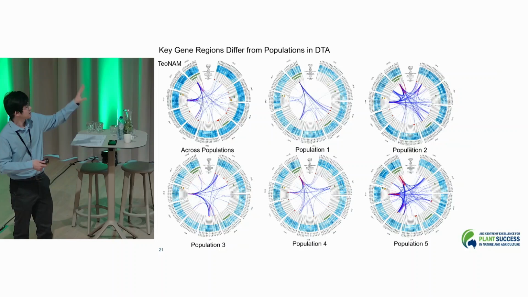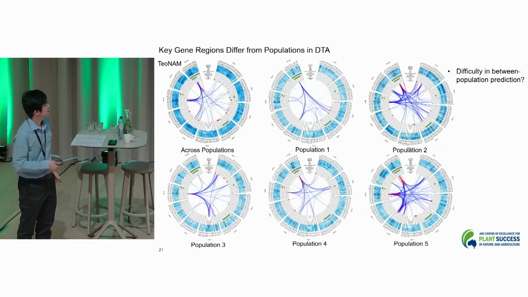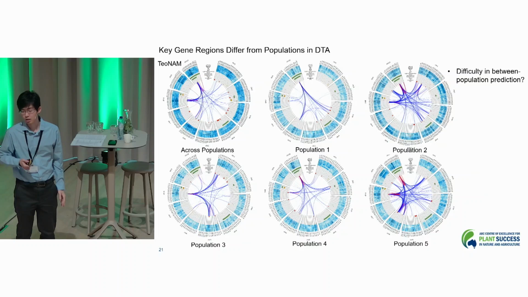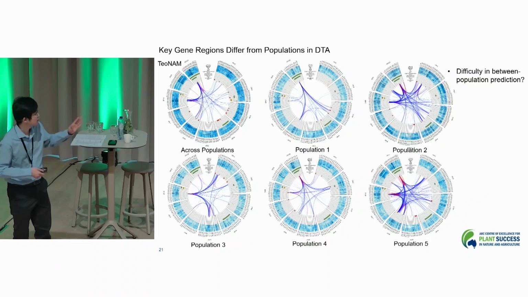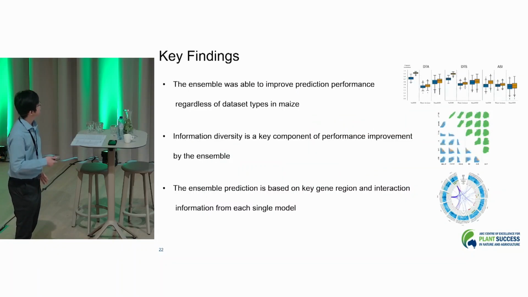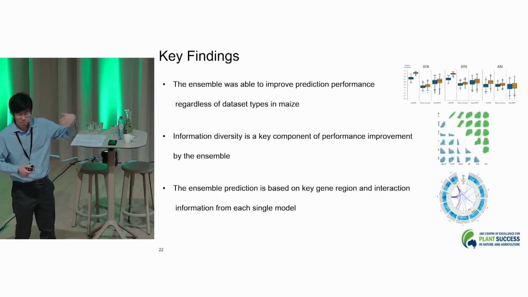We can see many different components in the circos plot by population for 10 of the datasets. We can see diversity in the key gene region interactions. They're showing the difficulty in population prediction because their key characteristics are different by population. So we can say that the ensemble approach was able to capture this and enhance its prediction ability.